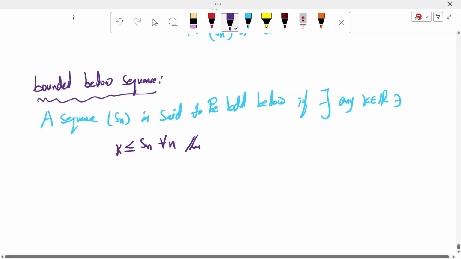Then Sn is bounded below. Here k is a lower bound.